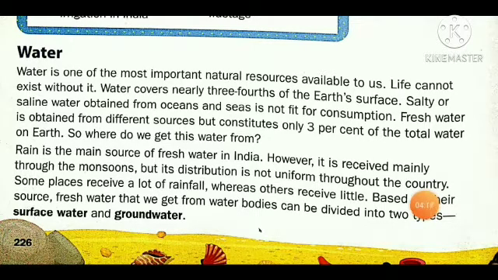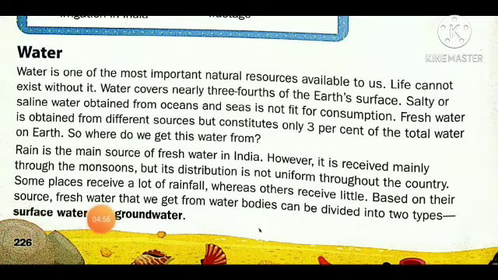Somewhere it is less, somewhere heavy, and somewhere dry regions are available in our country. So it is not uniform, meaning equal rainfall everywhere. Some places receive a lot of rainfall, and in our country somewhere rainfall is too heavy, whereas other regions get little rainfall.